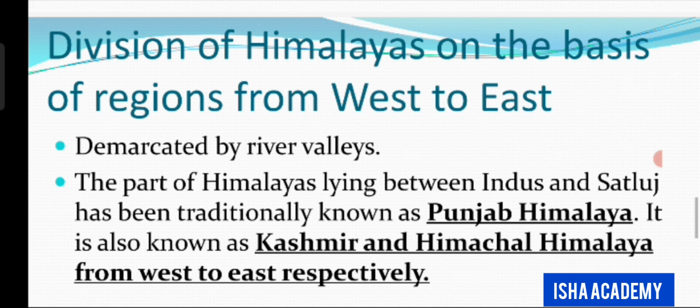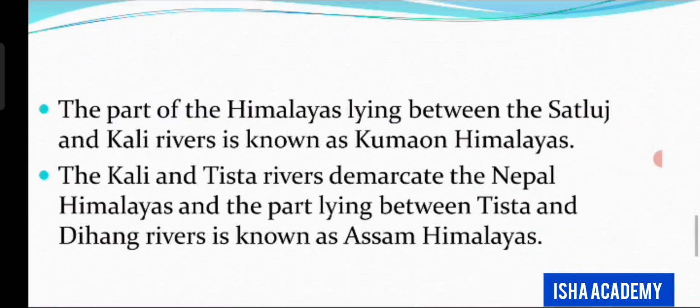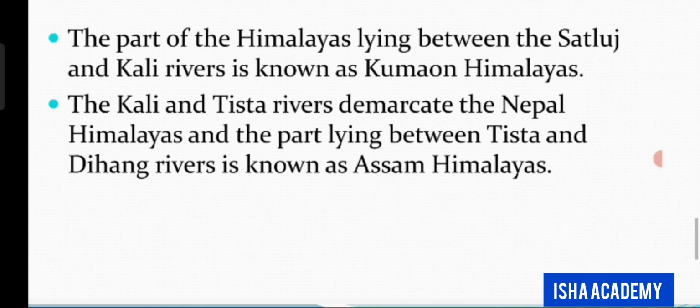Division of Himalayas on the basis of regions from west to east, demarcated by river valleys. The part of Himalayas lying between Indus and Satluj has been traditionally known as Punjab Himalaya. It is also known as Kashmir and Himachal Himalaya from west to east, respectively. The part of the Himalayas lying between the Satluj and Kali rivers is known as Kumaon Himalayas. The Kali and Tista rivers demarcate the Nepal Himalayas, and the part lying between Tista and Dihang rivers is known as Assam Himalayas.